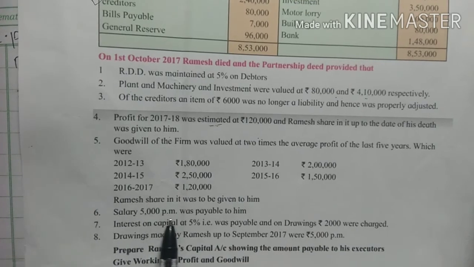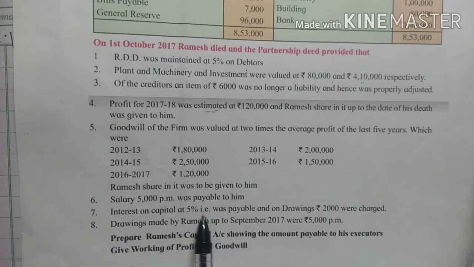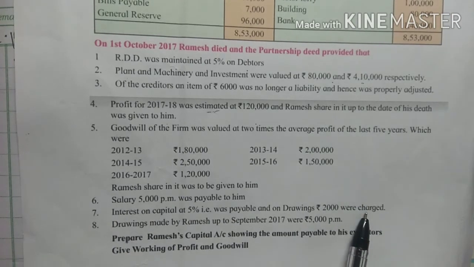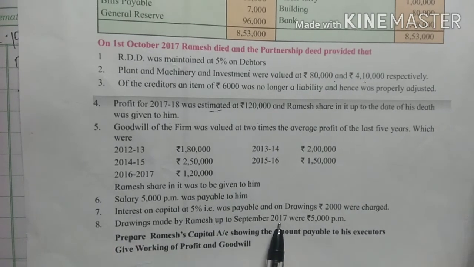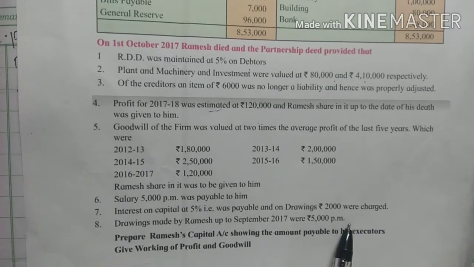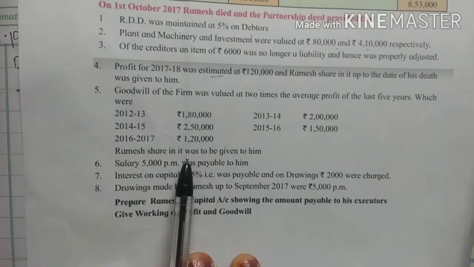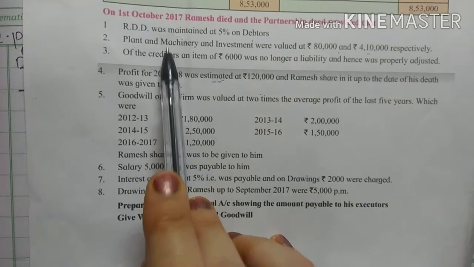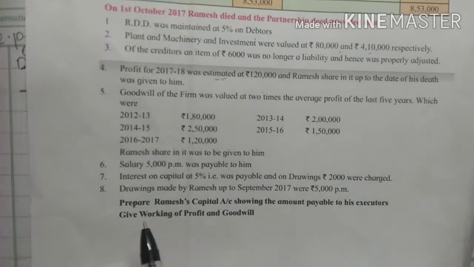Then salary of 5,000 per month was payable to him. Then interest on capital at 5% was payable and interest on drawings at 2,000 was charged. Drawings made by Ramesh up to September 2017 were rupees 5,000 per month, right? They have given all this information related to Ramesh, and the first 3 adjustments are related to the profit and loss adjustment account.